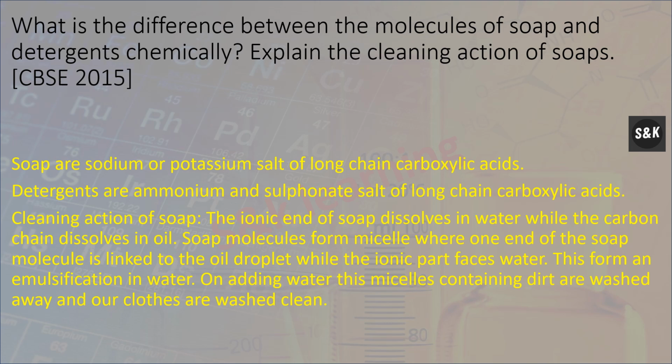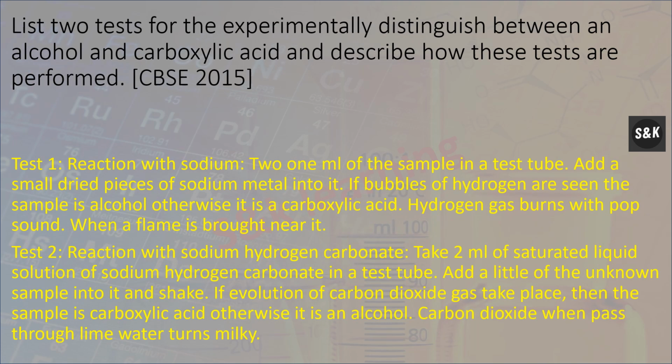What is the difference between the molecules of soap and detergent chemically? Soaps are sodium or potassium salts of long chain carboxylic acids. Detergents are ammonium or sulfonate salts of long chain carboxylic acids. Cleaning action of soap: the ionic end of soap dissolves in water while the carbon chain dissolves in oil. Soap molecules form micelles where one end of the soap molecule is linked to the oil droplet while the ionic part faces water. This forms an emulsion in water. On adding water, the molecules containing dirt are washed away and our clothes are cleaned.